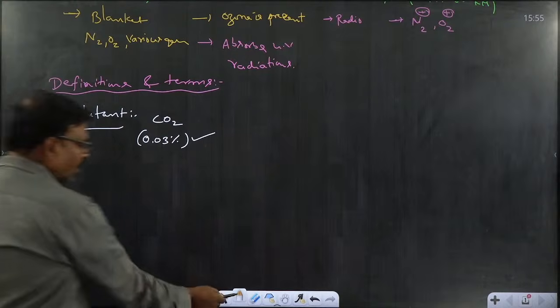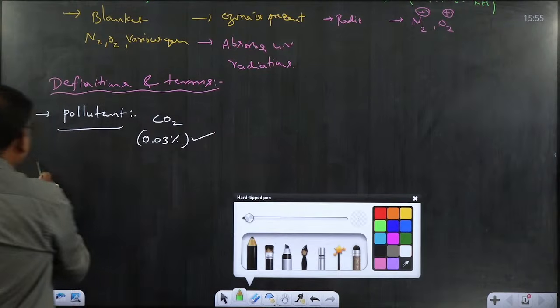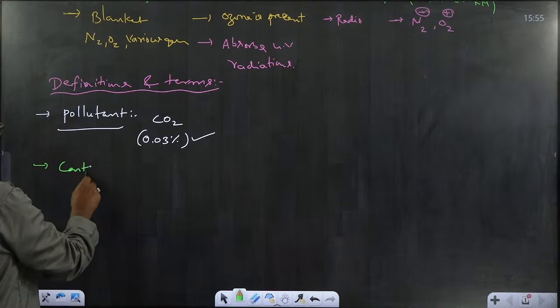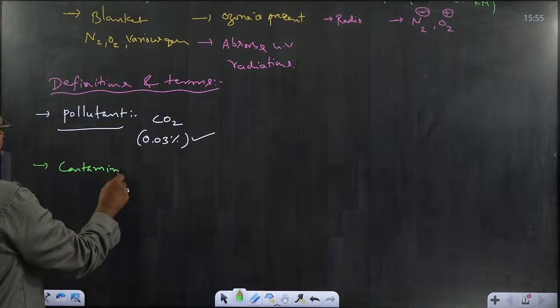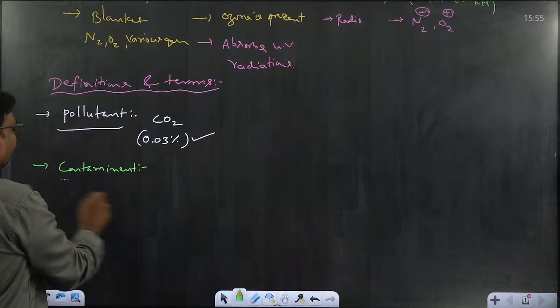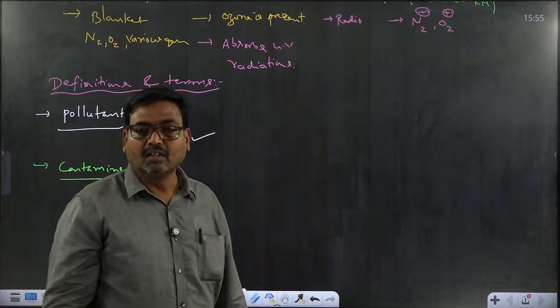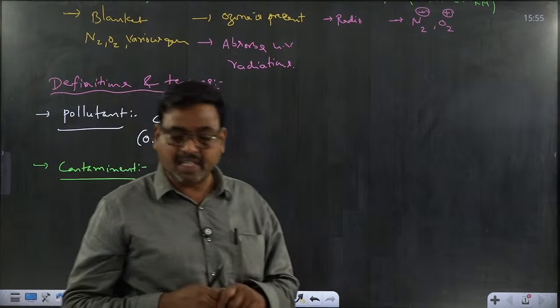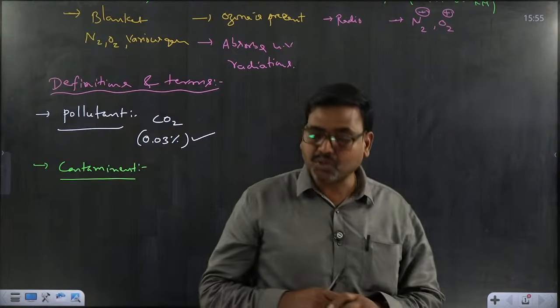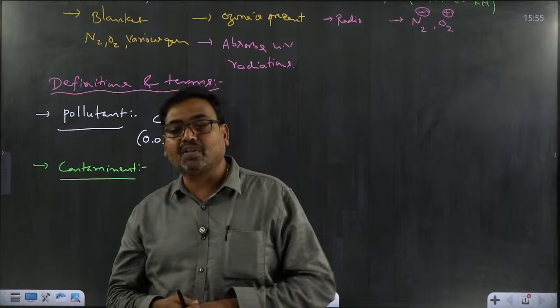Coming to the second one, contaminant. A contaminant is the material that is not available in nature, but arises due to human activity.